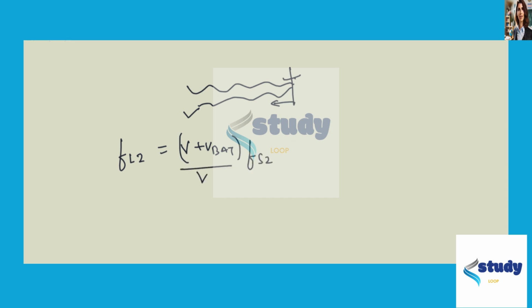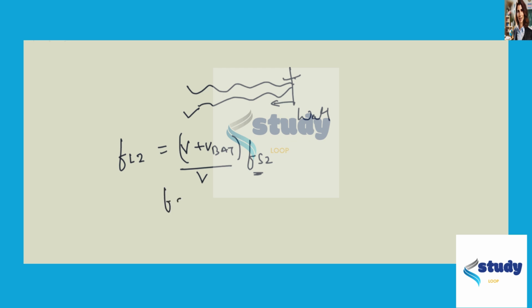The sound wave goes to the wall and then gets reflected back. First we need to find the frequency received by the wall, which is reflected back and then received by the bat. So we have fl2 equals (v plus v_bat) over the velocity of source 2, where fs2 is the frequency reflected by the wall, the second source.